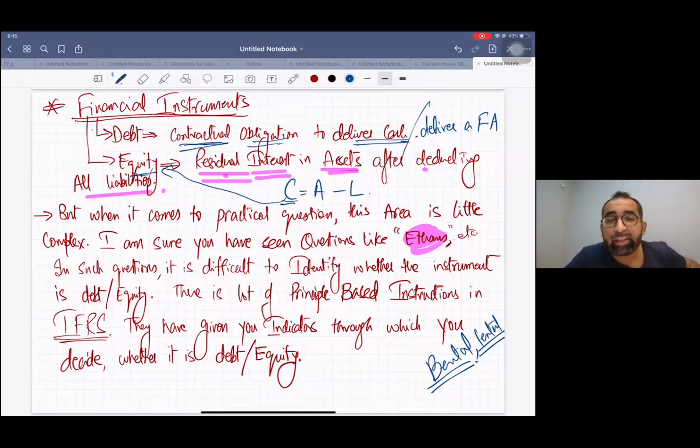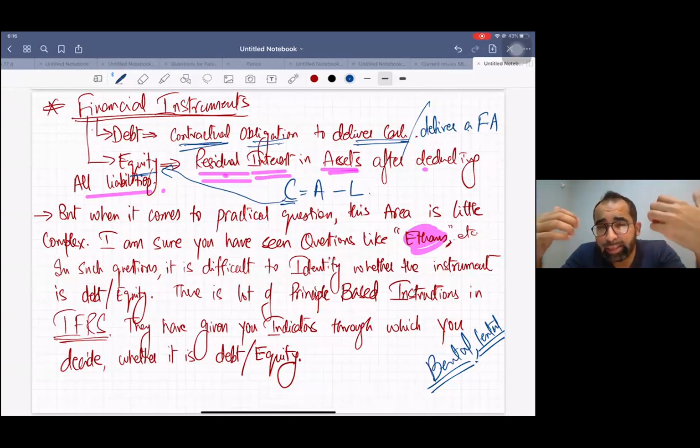Now identify which one is the liability and which one is the equity, which shares are liability and which shares are equity. So practically it becomes very difficult to identify, to draw a line between liability and equity. One guy has commented this they make us mental. Bental, lentil and mental. Yes. So practically it's very difficult to identify between liability and equity.